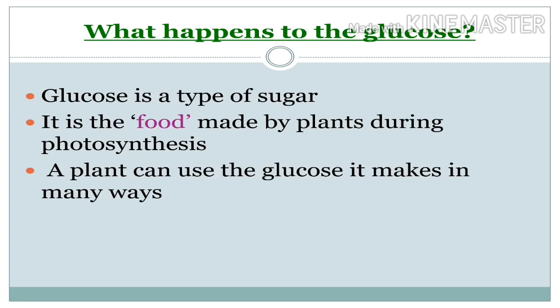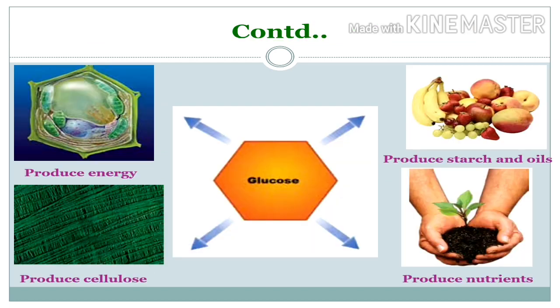As we already know, photosynthesis is a chemical reaction and glucose is one of the products of this reaction. Now the question is how plants use that glucose. Glucose is actually a type of sugar. It is food made by plants during photosynthesis, and a plant can use the glucose in many ways. Some of the glucose will be used to produce energy. Some glucose will be changed into starch or oil and stored in roots, stems, seeds and fruits.